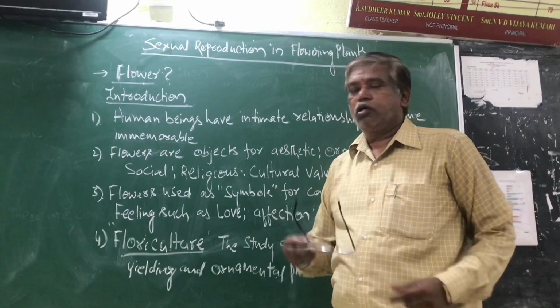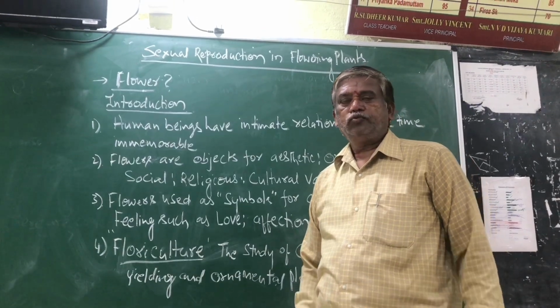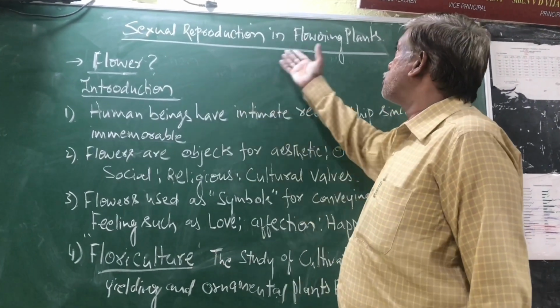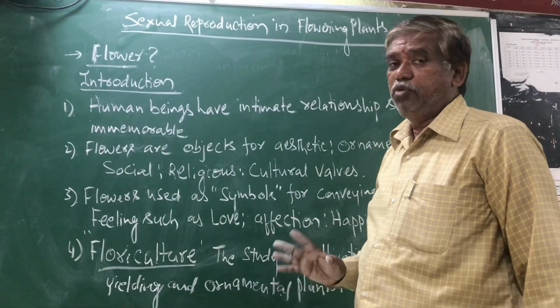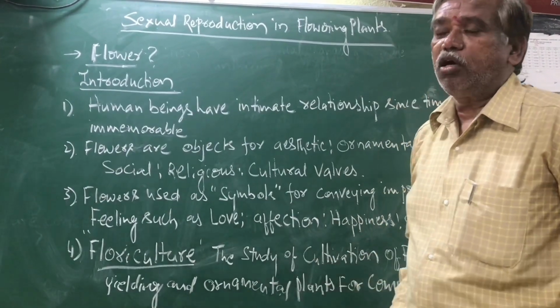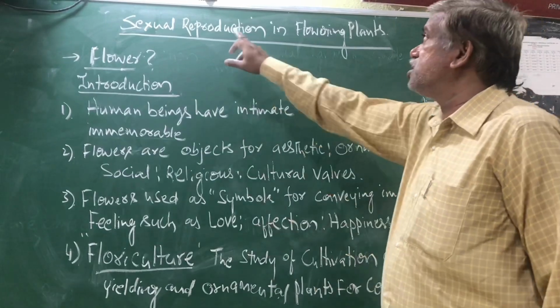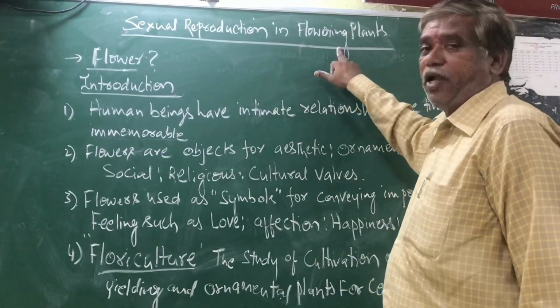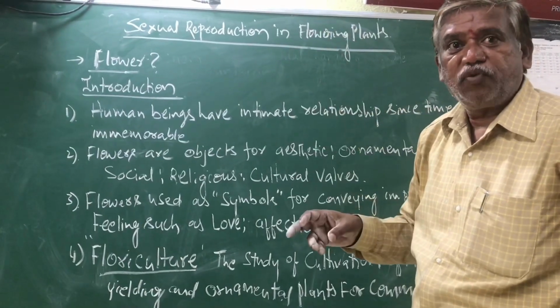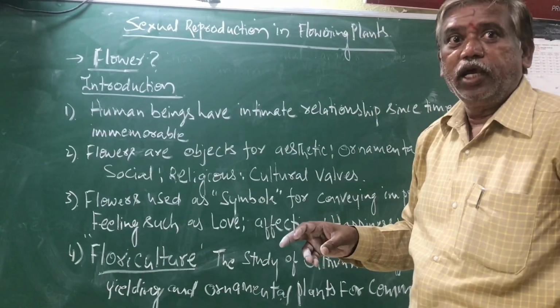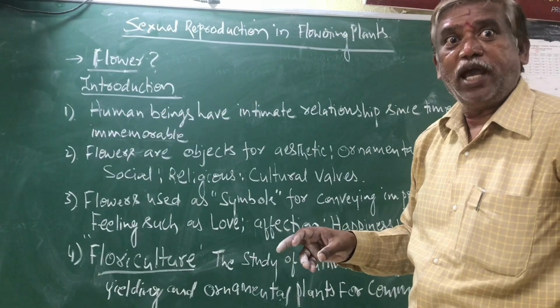We start the second chapter, that is sexual reproduction in flowering plants. Just listen, be careful. What is the chapter name? Sexual reproduction in flowering plants. You know, the plants are classified into 5 divisions: algae, bryophyte, pteridophyte, gymnosperm and angiosperm.